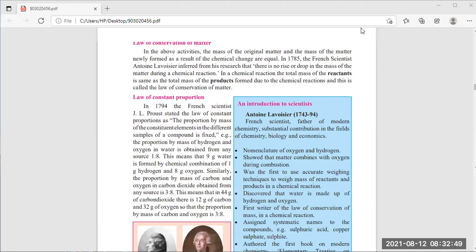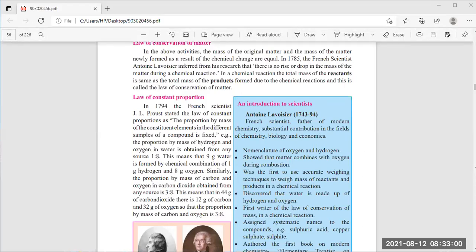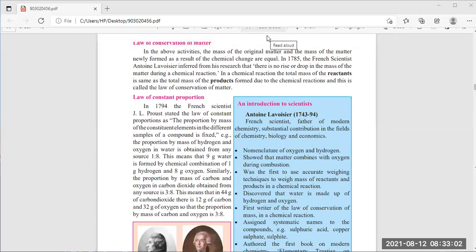So this law of constant proportion has so many examples. Suppose we speak about NaCl. There are sodium and chlorine only. When we combine them, then only we will get the salt. Otherwise, we will not get the salt.